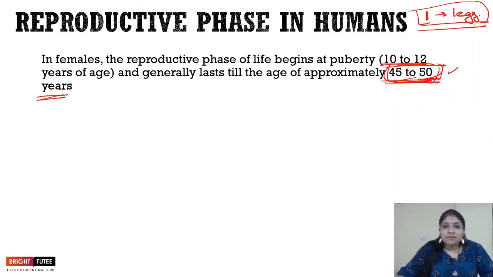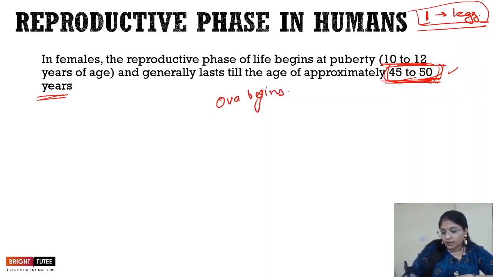What exactly happens at this time, let's understand. We say that in 1 month only one egg is released. So what happens during that 1 month? What are the events that are occurring? Let's understand that. The very first thing which happens is that the ova begins to mature at the onset of puberty, right?